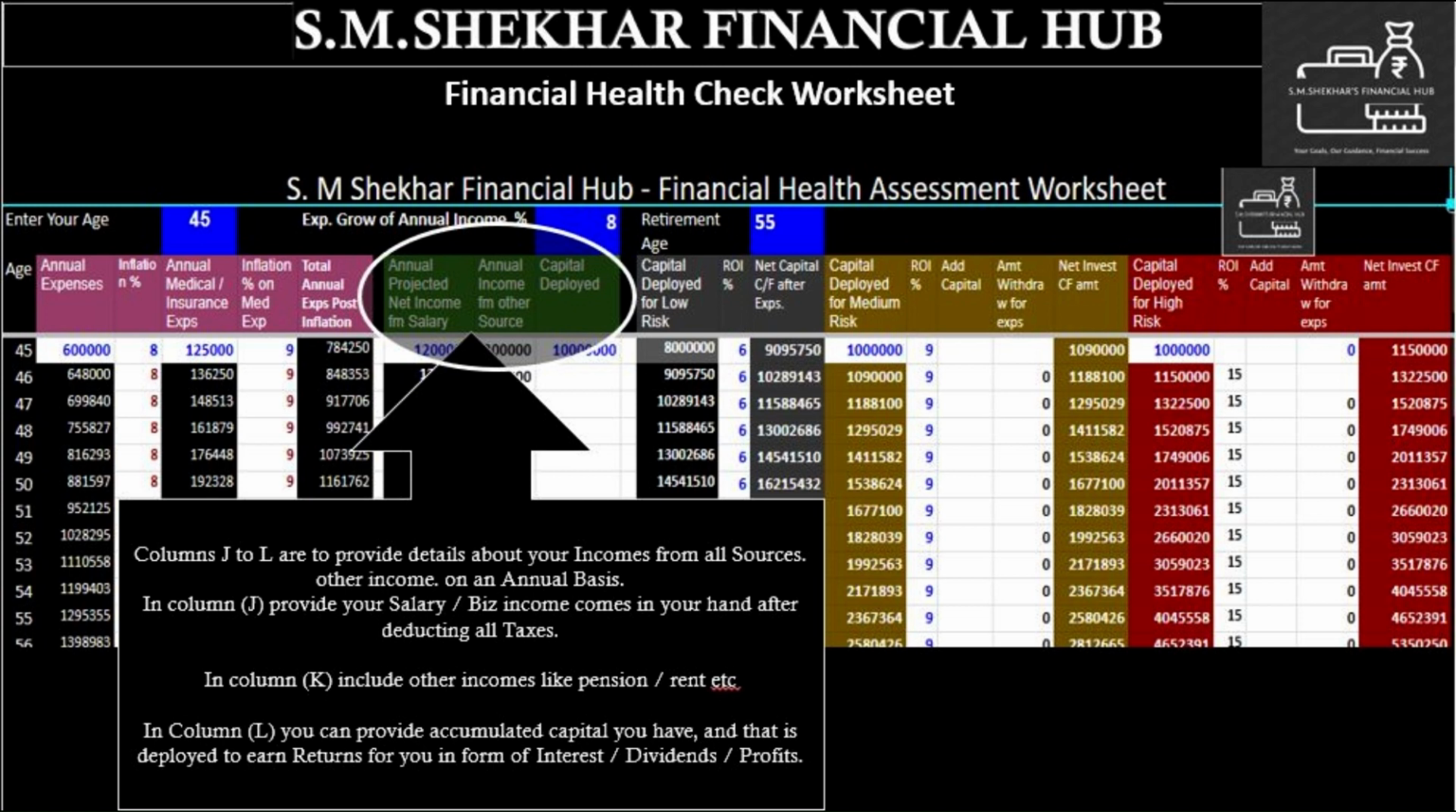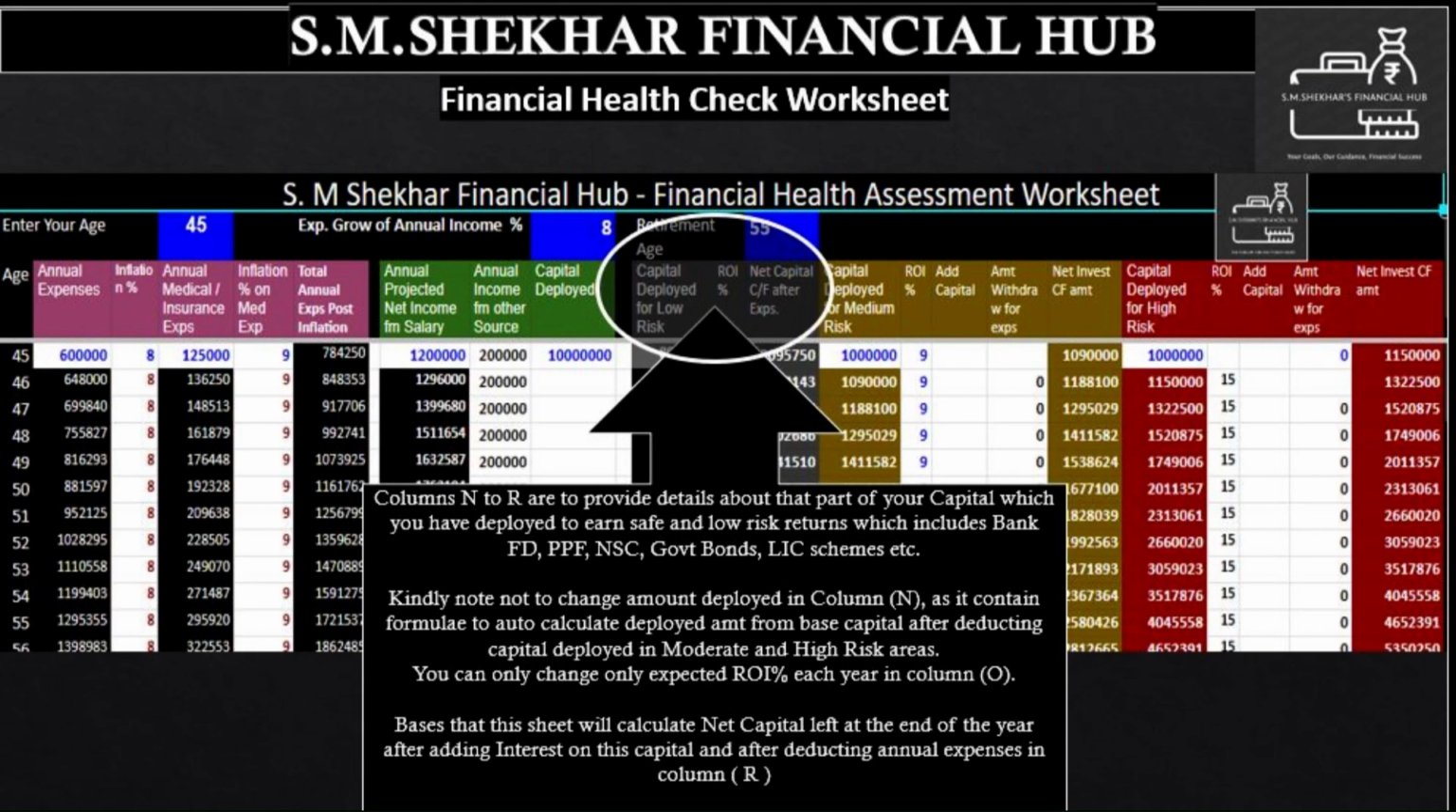In column K, you can provide additional income which you may be getting in the form of pension, rent, royalty. In column L, provide capital you have deployed for investment purposes in bank, government schemes, equity market and any other form. Now we will come to the interesting part, to see how our income and investments are going in tandem with our expenses.